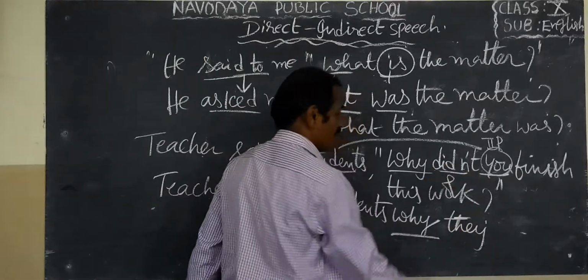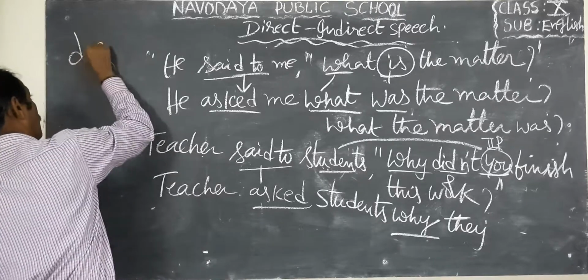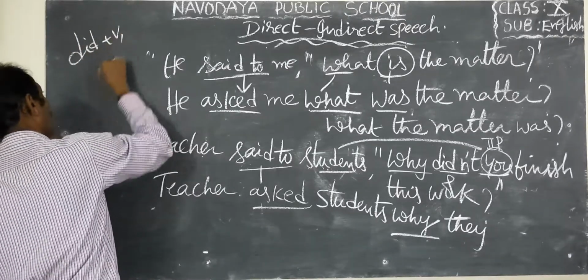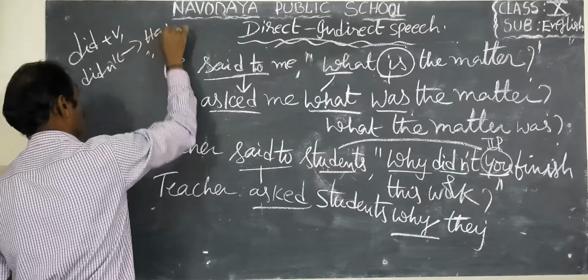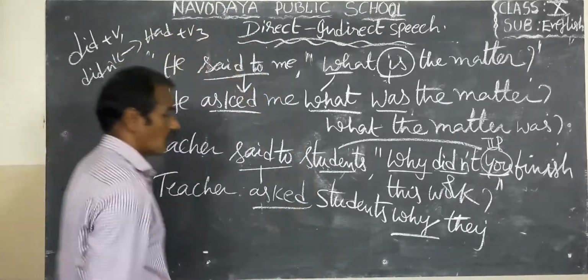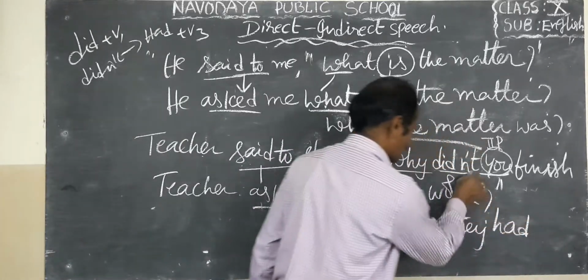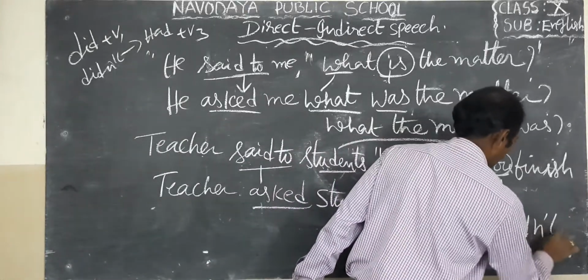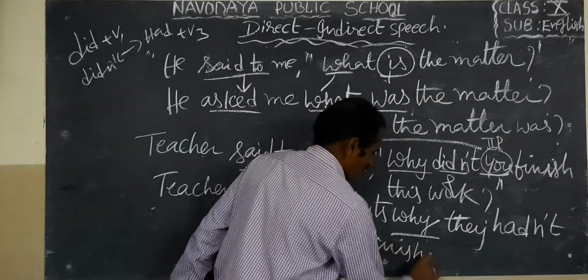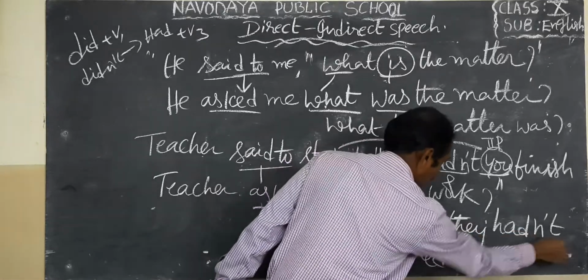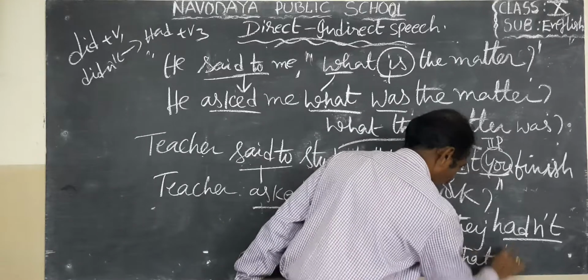Here, didn't means past simple. As already told, did plus V1 or didn't should be changed into had plus V3. So that why they hadn't. Finish, V1, became V3, finished. So why they hadn't finished.